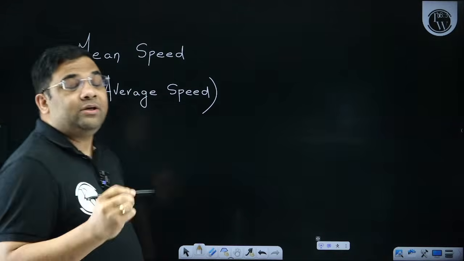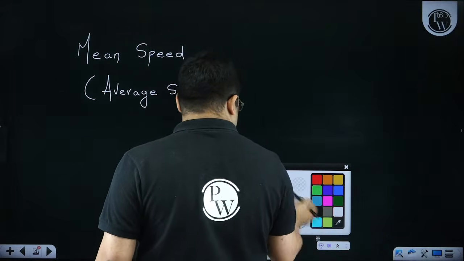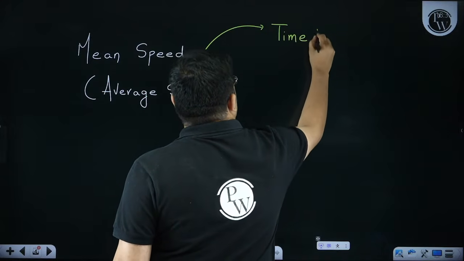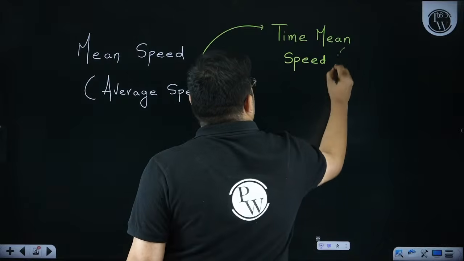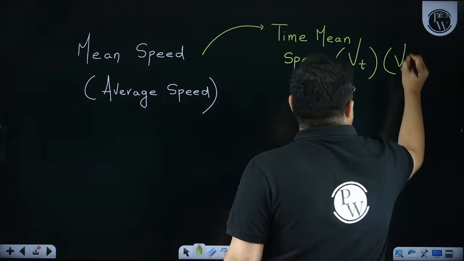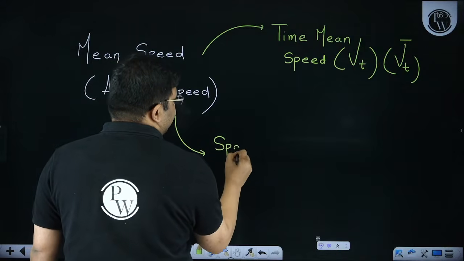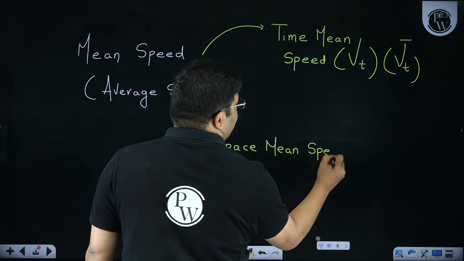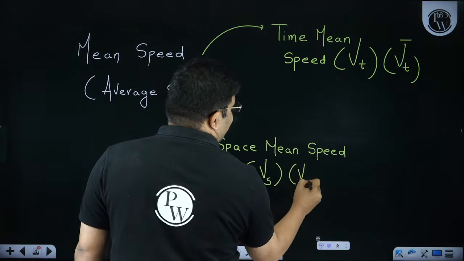So this average speed or mean speed, we are having two types. The first one is the time mean speed. We can refer to this as VT or VT bar. Some books write VT, some books write VT bar, same thing. Then we have the concept of space mean speed. This space mean speed we can refer to as VS or VS bar.